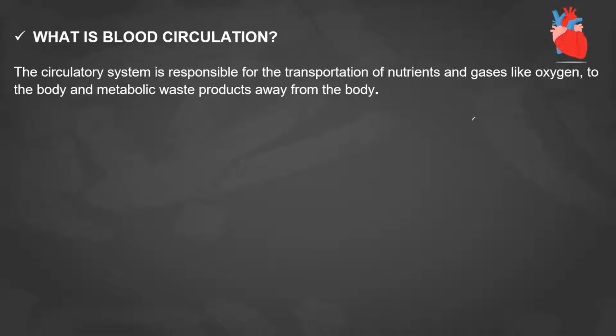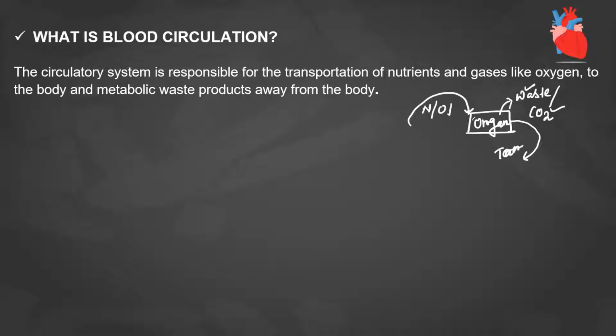So suppose we take an organ. To stay alive, this organ continuously needs food, that means it continuously needs nutrients and oxygen. Now it will use the nutrients and oxygen, and as a result waste material and carbon dioxide will form in this particular organ. So the blood supplies nutrients and oxygen to this particular organ, and removes the waste material and carbon dioxide from this organ, correct? So for this the blood is a very essential medium of our body.